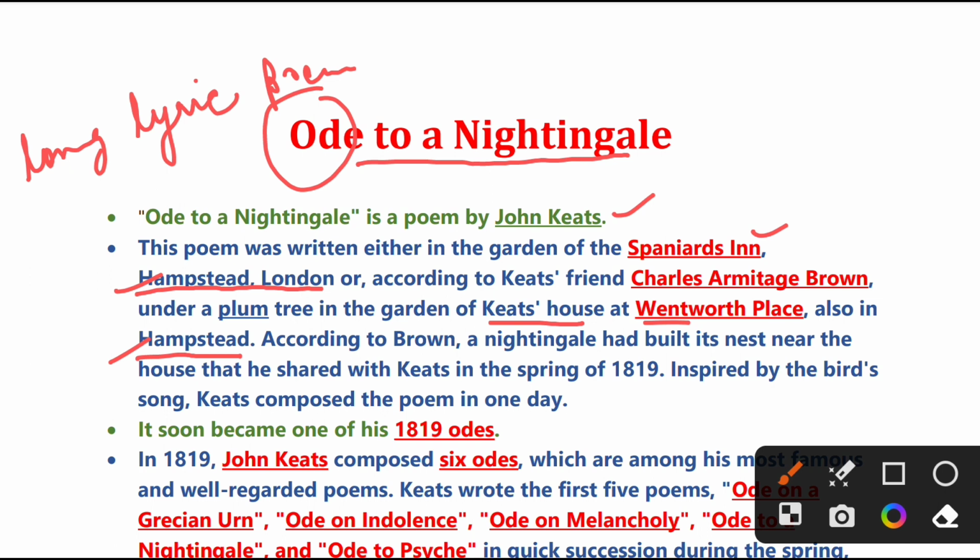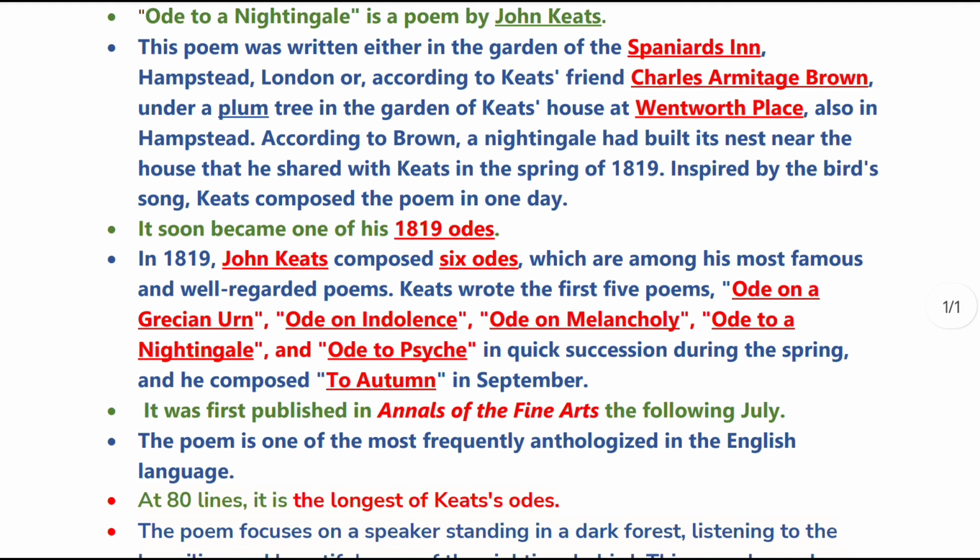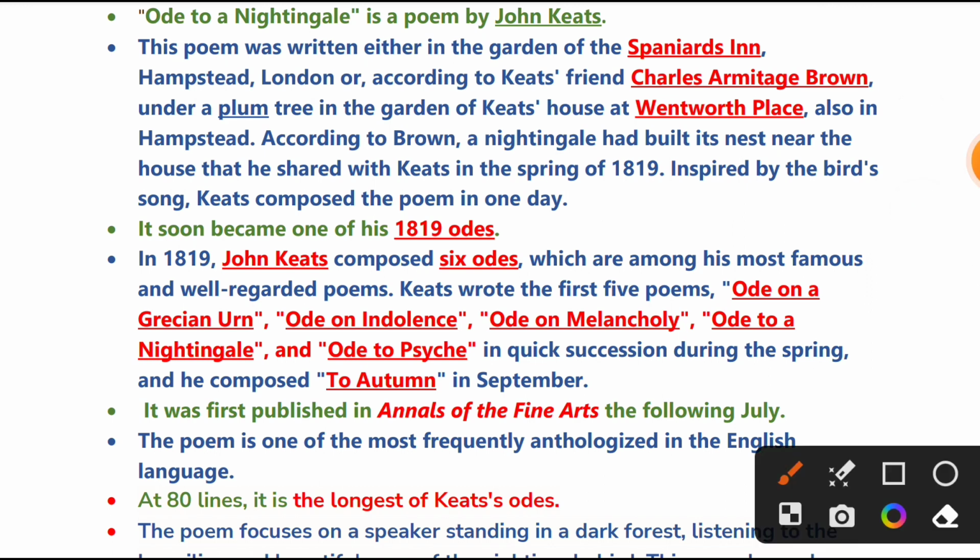According to Charles Armitage Brown, a nightingale had built its nest near the house that he shared with Keats in the spring of 1819. Inspired by the bird's song, Keats composed the poem in one day. Inspired by the song the nightingale was singing, Keats composed this whole poem in one day. Now this poem, Ode to a Nightingale, soon became part of one of his 1819